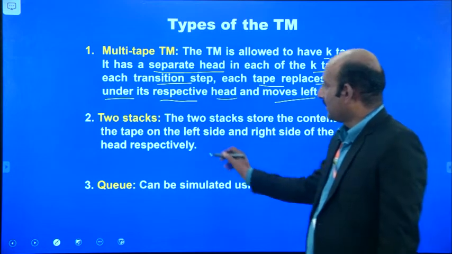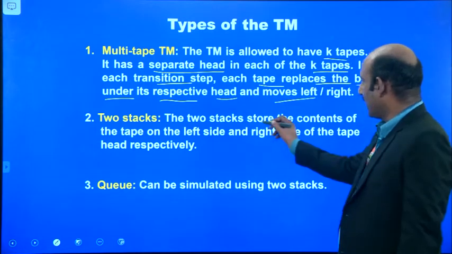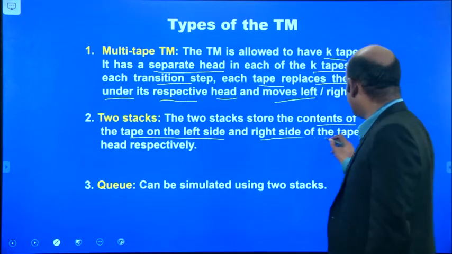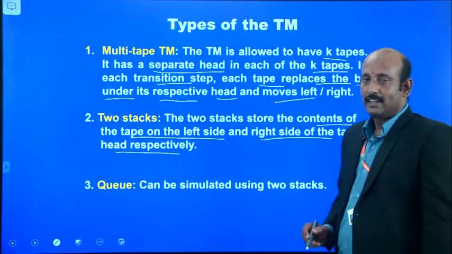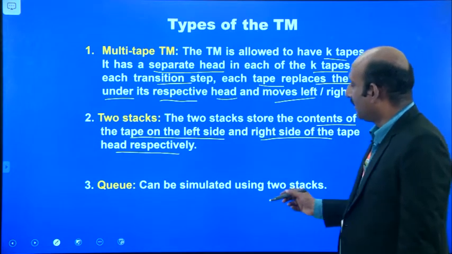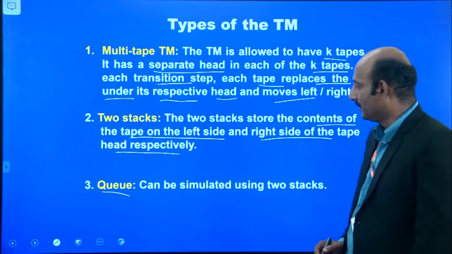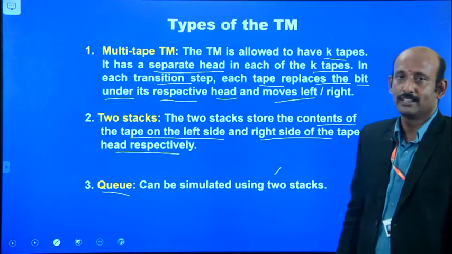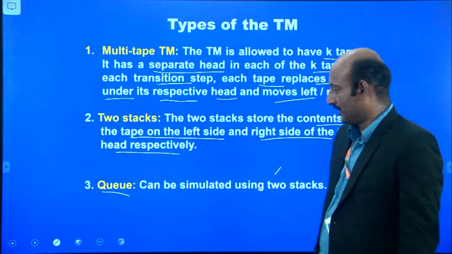Another type of Turing machine uses two stacks. The two stacks store the contents of the tape on the left-hand side and right-hand side of the tape head respectively. Another type is the queue. A queue can be simulated by using two stacks. So these three are the types of Turing machines.